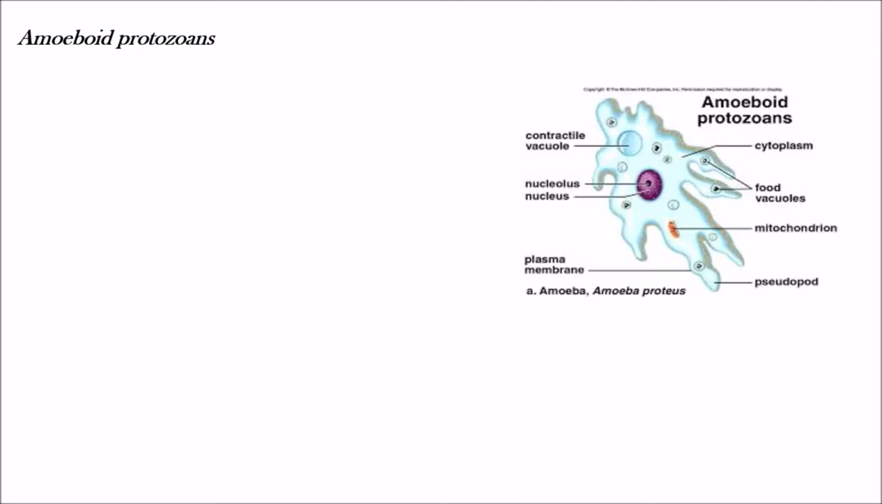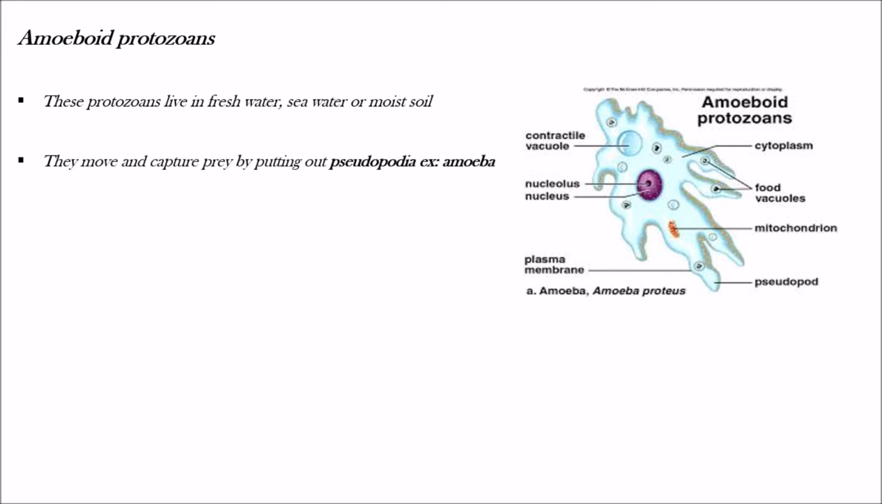Amoeboid protozoans. So what are amoeboid protozoans and their characters? The best example is amoeba. These protozoans live in freshwater, seawater, or moist soil. They move and capture prey by putting out pseudopodia. So how do they move and capture the prey? They use their pseudopodia to capture prey and to move. Example, amoeba.